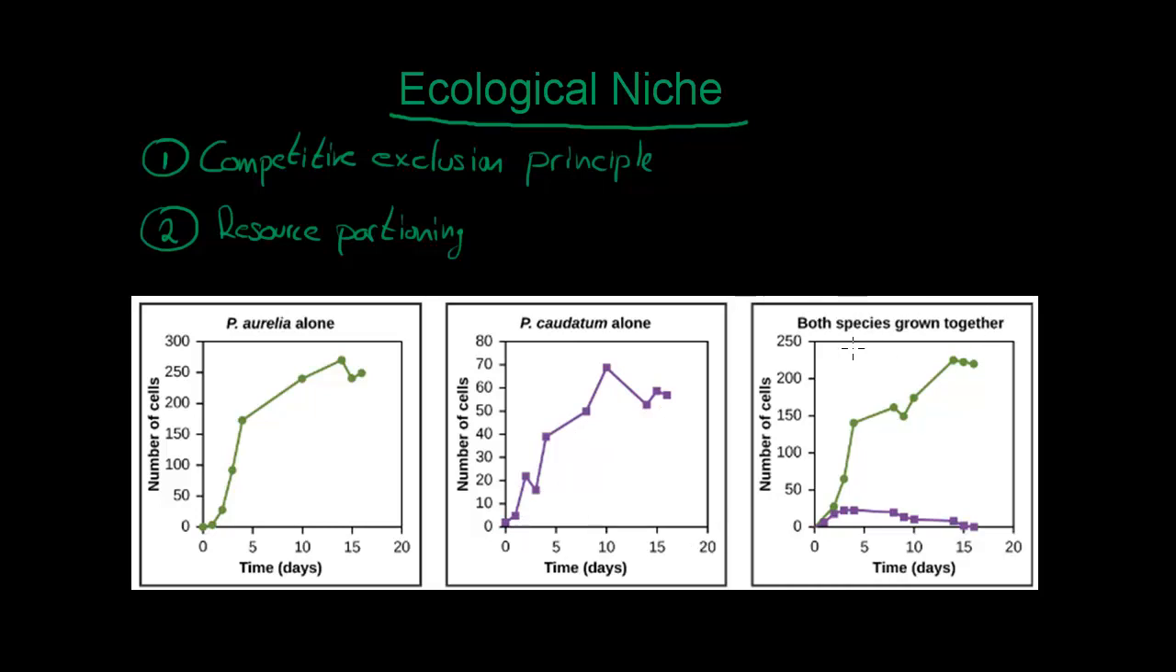Now when they both grow at the same space, at the same place, then there is a competition between them, and you can see that Aurelia outgrows caudatum. At the start they are both increasing their numbers, but after a specific point, Aurelia has an advantage over caudatum, and you can see that it's growing and reaches high numbers where the other one starts to decrease and eventually reaches zero, where it gets extinct. So this graph describes the first principle, which is known as the competitive exclusion principle.